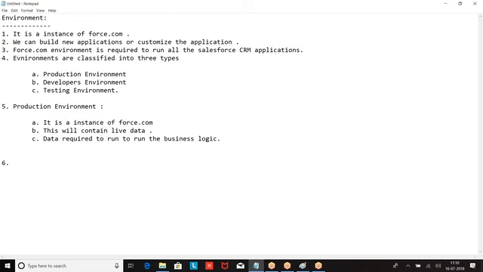Then we have the developers environment. What is the developers environment? It is an instance of Force.com. This is independent from the production environment.